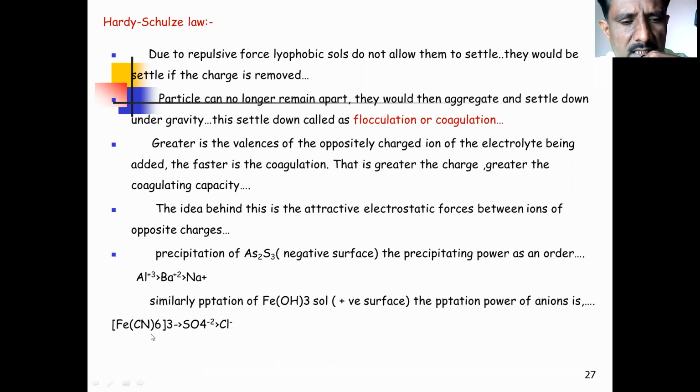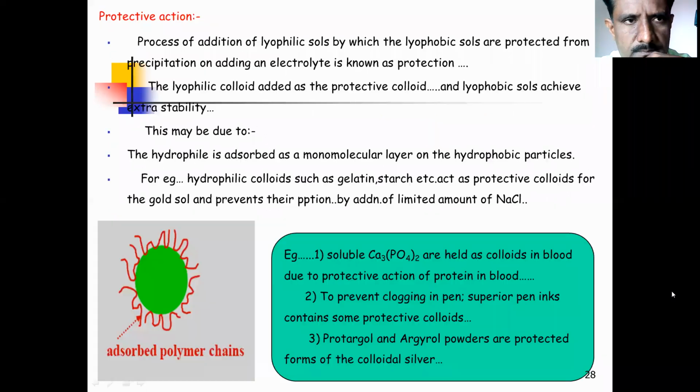Means as the negative charge decreases, the stability also decreases. Now this indicates the Hardy-Schulze law applicable for this complex FeCN6 3 minus. In this Hardy-Schulze law, you only have to remember that as the charge on the complex or the charge on the colloidal system decreases, there is a decrease in the stability of the colloidal system.